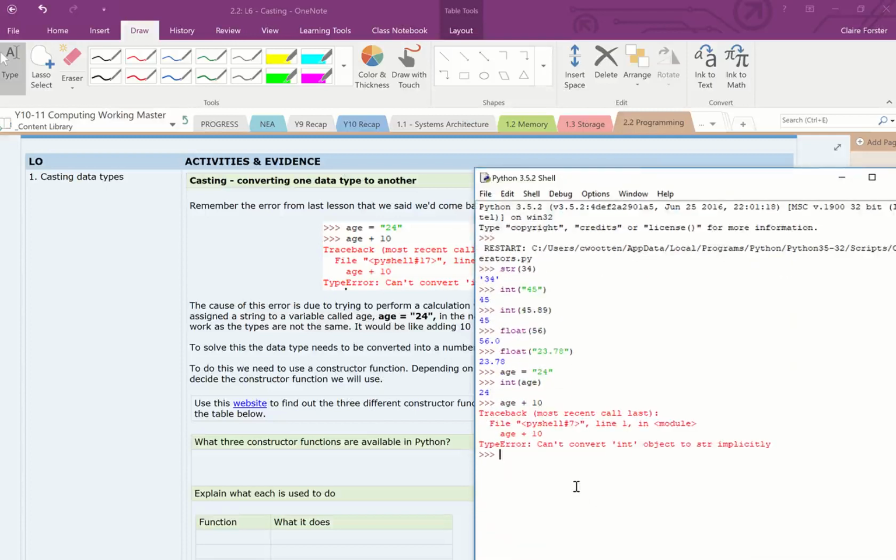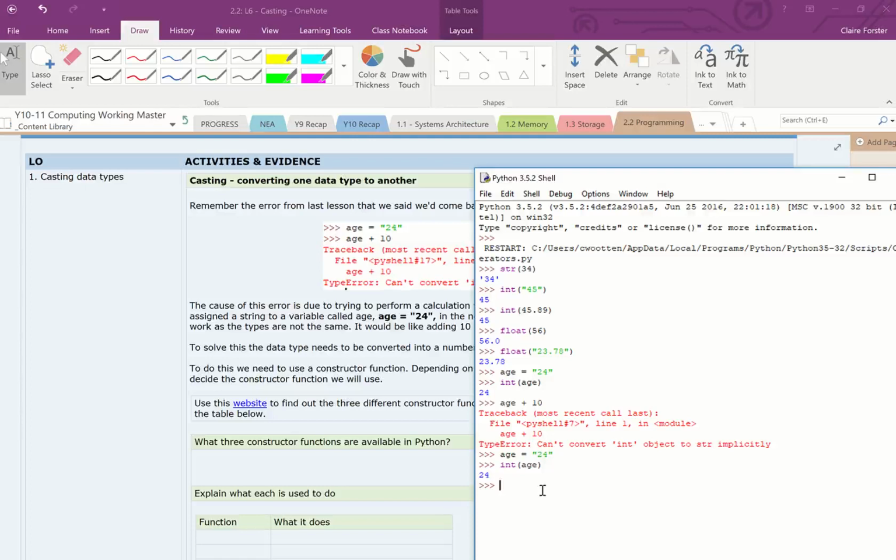Now I'll tell you the reason why. I've given age, this is a variable, a location in memory, I've given it 24. Boom. It's stored, it's remembered it. And then I've said, hey, Mr. Casting function, take age and tell me what that is. And it says, well, it's 24 if you want to convert it to int.